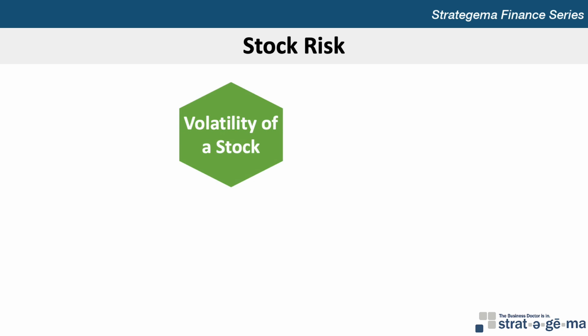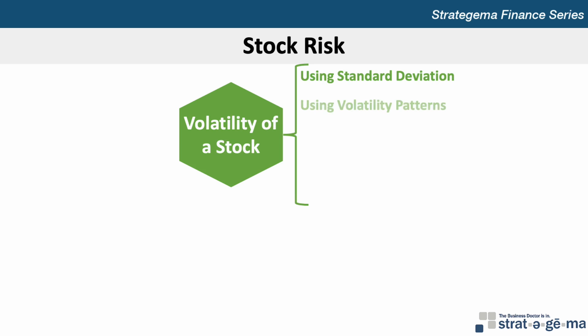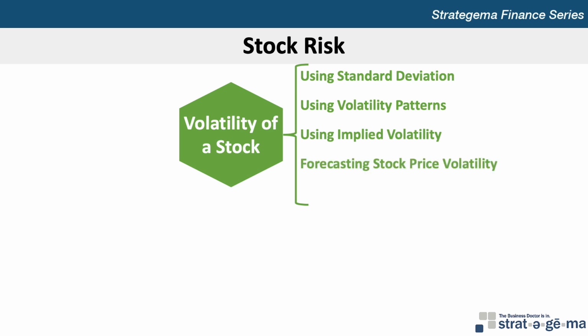A stock's volatility serves as a measure of risk because it may indicate the degree of uncertainty surrounding the stock's future returns. Contributors to the volatility of a stock include the standard deviation to forecast the stock price volatility, using volatility patterns to forecast stock price volatility, using implied volatility to forecast stock price volatility, forecasting stock price volatility of the stock market, and volatility of a stock portfolio.